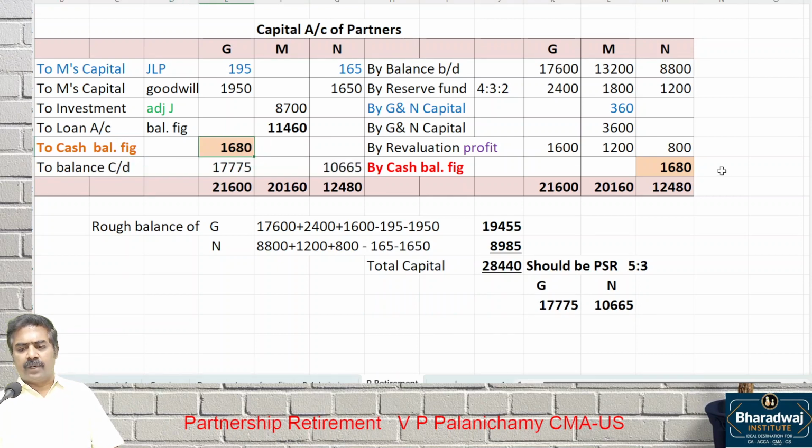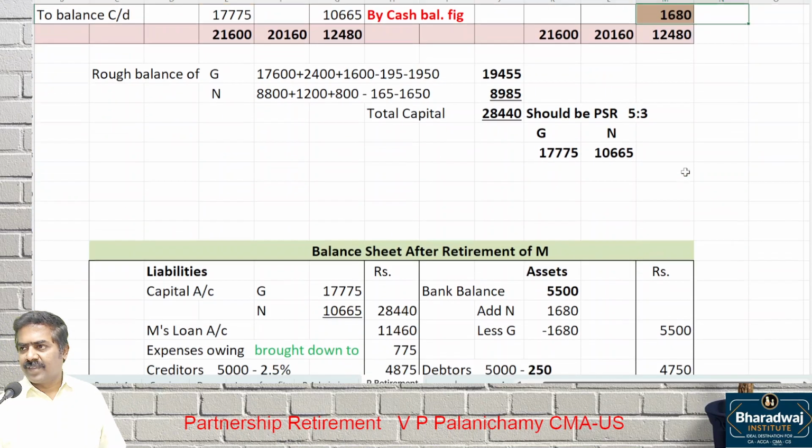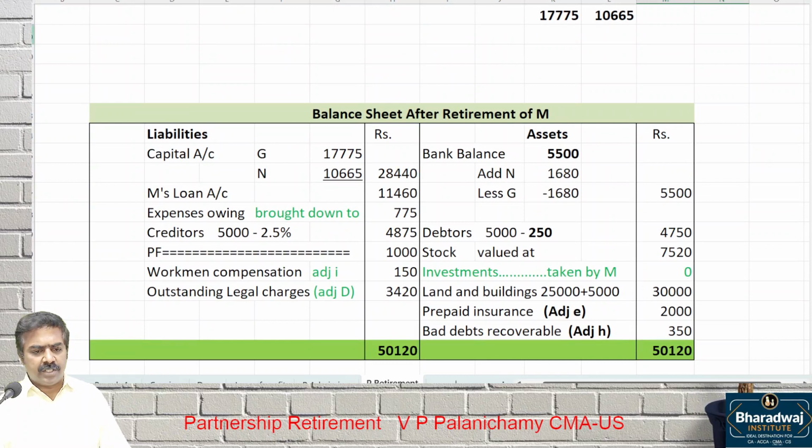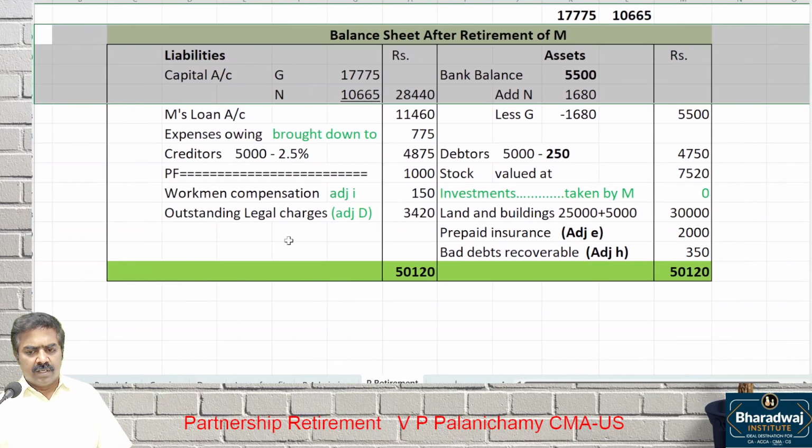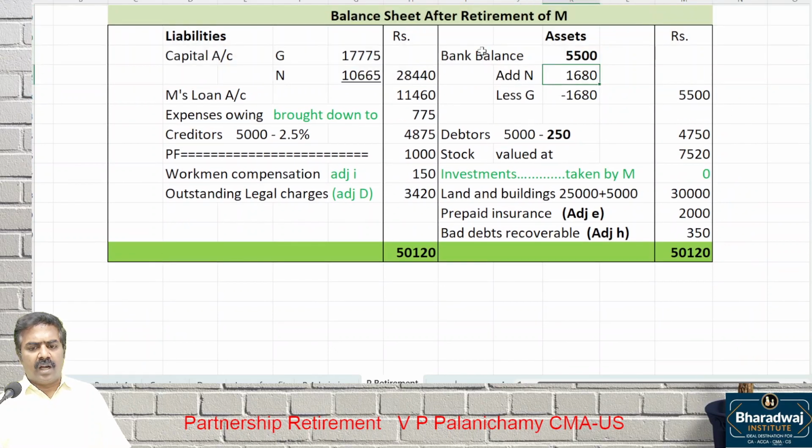If there is surplus, take it away; if there is shortage, bring it in. Clear? And we prepare the balance sheet. In the balance sheet, what will change? Capital account and which account will change? Cash balance will change. All other assets and liabilities are same. Total also how much? 120. This is case number 2. Now look at case number 3 next.